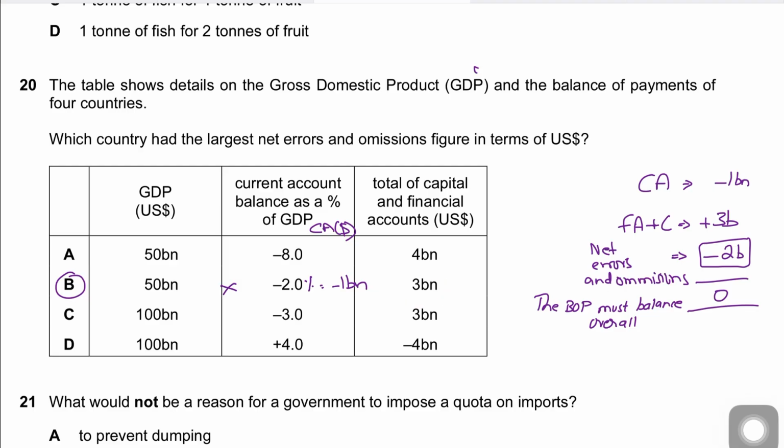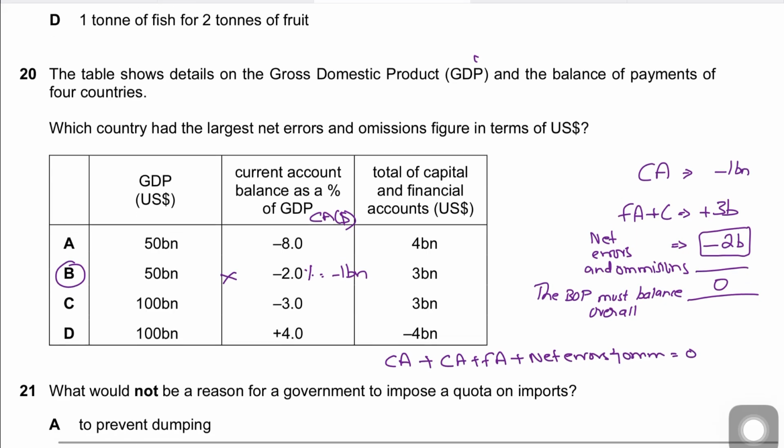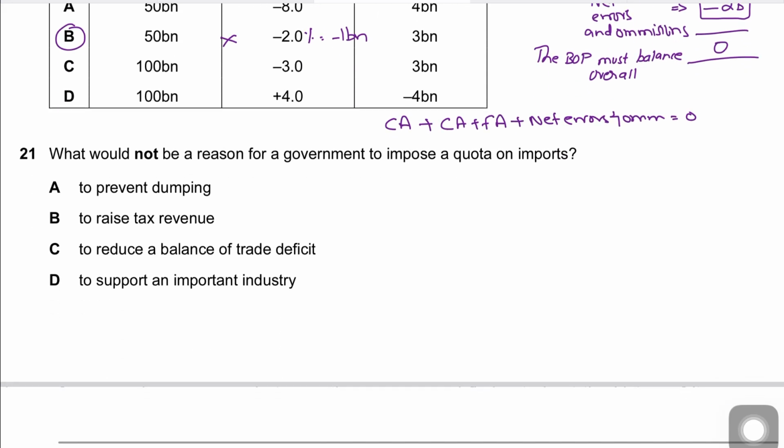So it means that in order to balance off the BOP, you need to place the value of net errors and omissions, that is negative 2 billion, which will settle the BOP and bring the overall balance to 0, right? So remember that the current account balance plus the capital and financial account balance plus your net errors and omissions must equal 0. Got it?